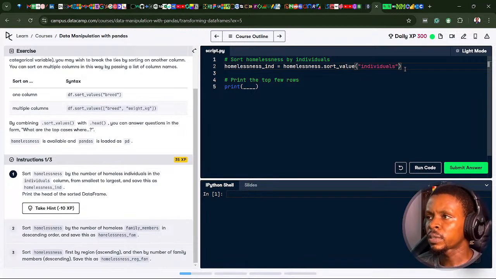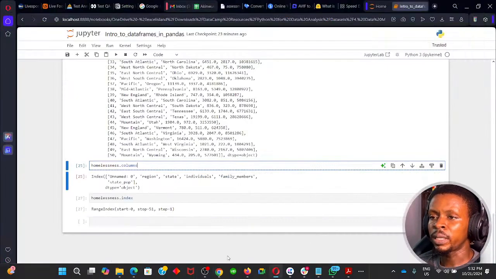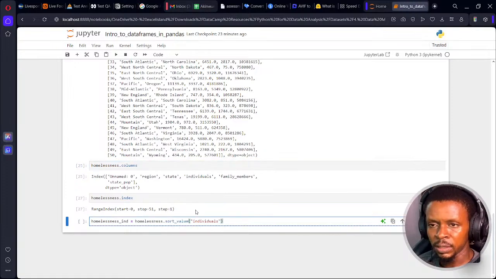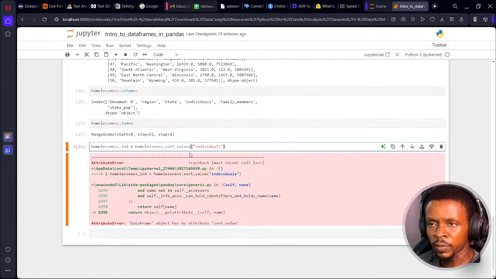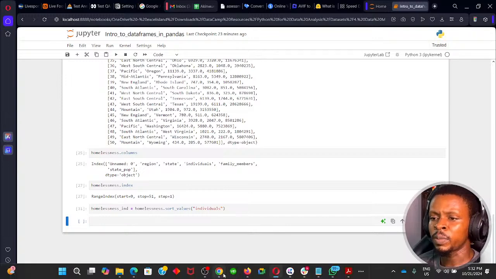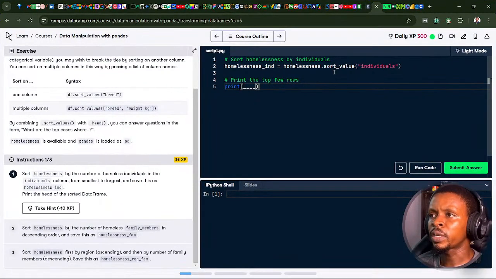Let me run it first. Let me try it out in my Jupyter notebook. Okay, ooh. It's going to be sort_values. I use sort_values rather than sort_value. Voila. So my mistake was using the wrong method name, so we need to be pretty careful here.